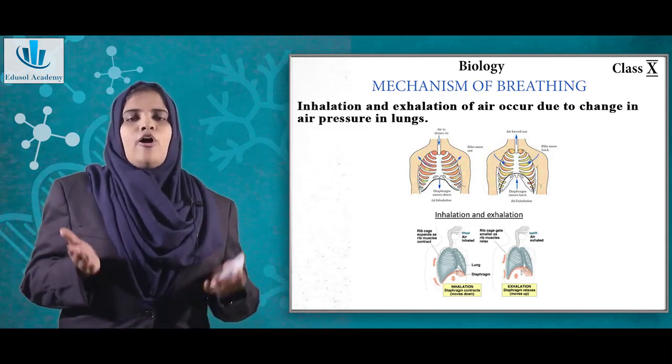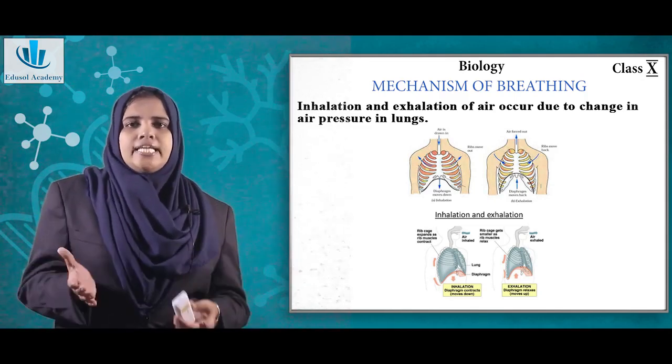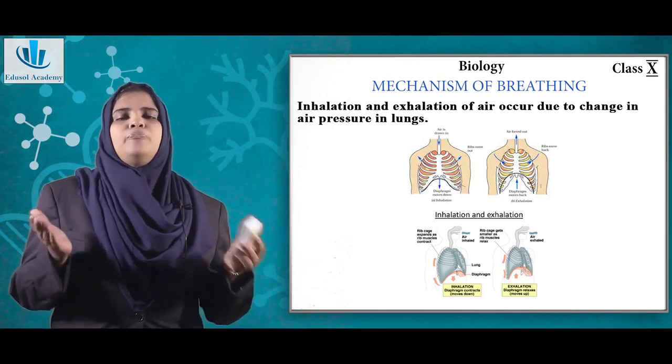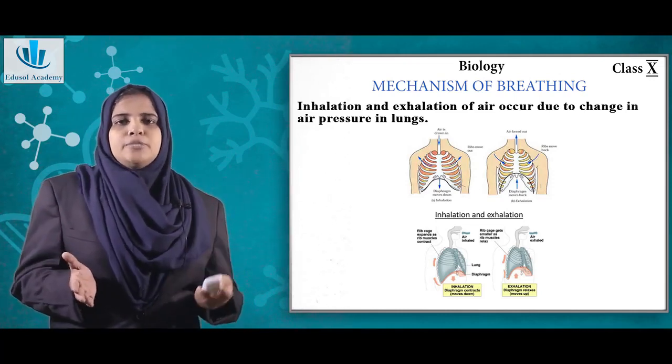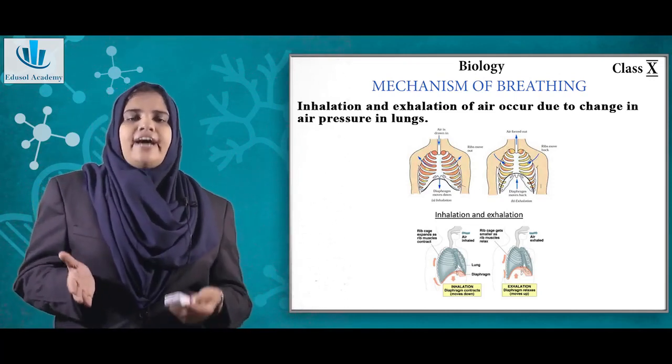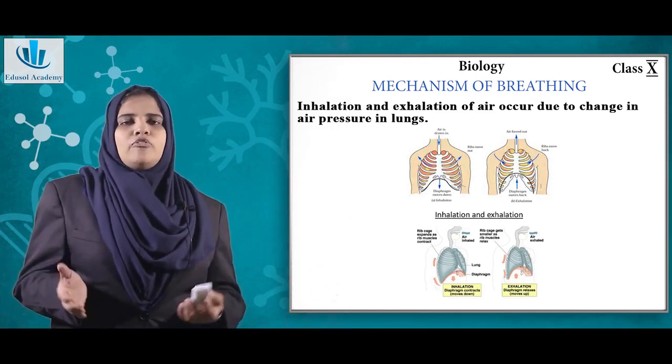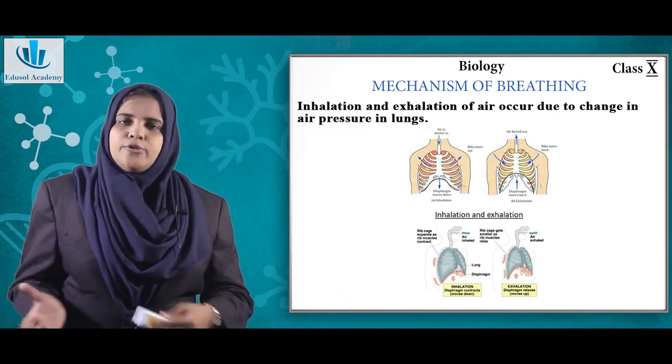There are certain organs which assist in respiration, the mechanical process of breathing. In respiration, mainly the diaphragm is there, and the ribs are there. The normal shape of the diaphragm is dome shaped.